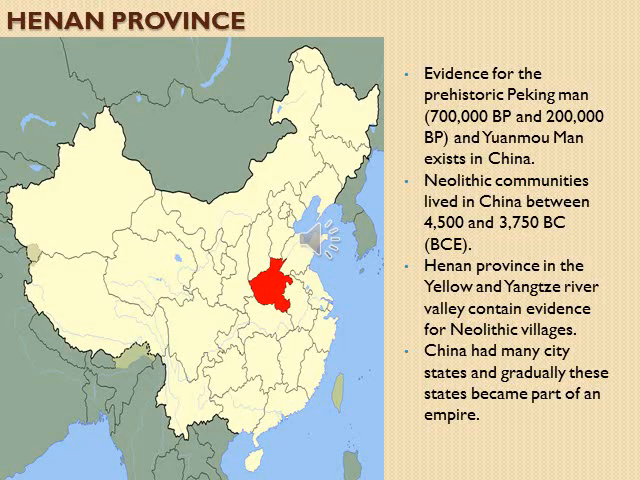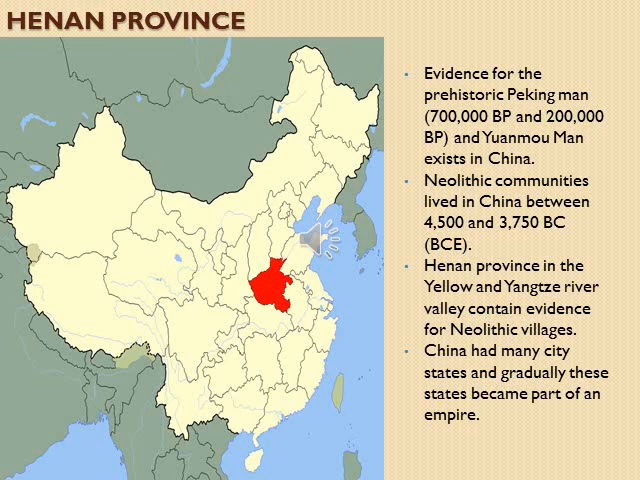In Henan province we got the evidence for prehistoric man, the prehistoric Peking man. Peking is the capital city of China, now called Beijing; initially it was called Peking. The dates are 700,000 before present and 200,000 before present. Before present means from the present day, 700,000 years ago and 200,000 years ago. There is evidence that prehistoric Peking man and Yuan Mo man existed in China. The archaeologists got evidence of the existence of prehistoric man.